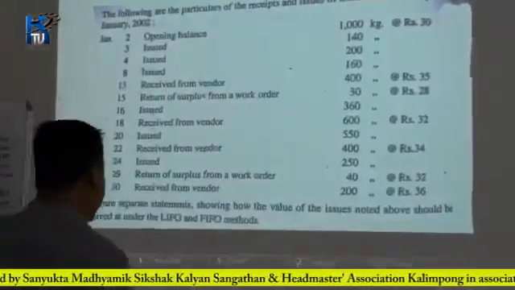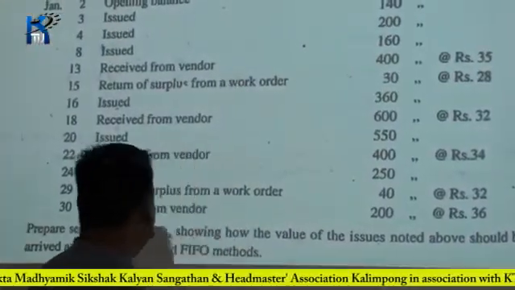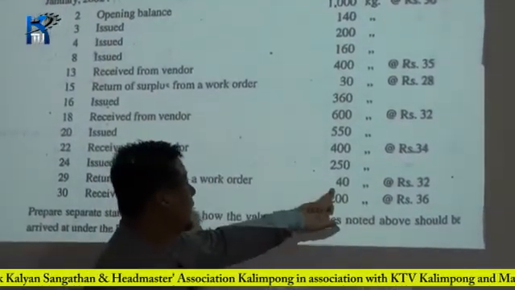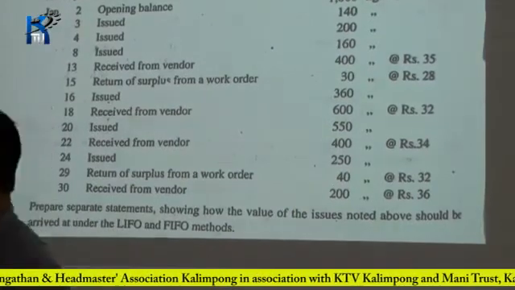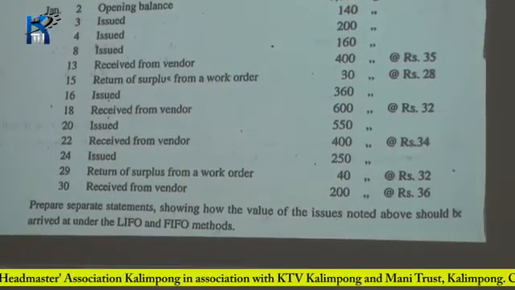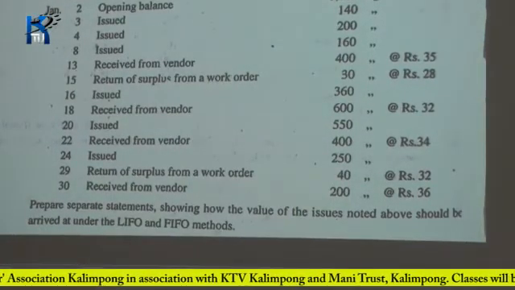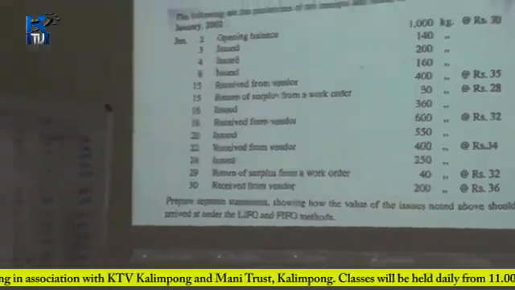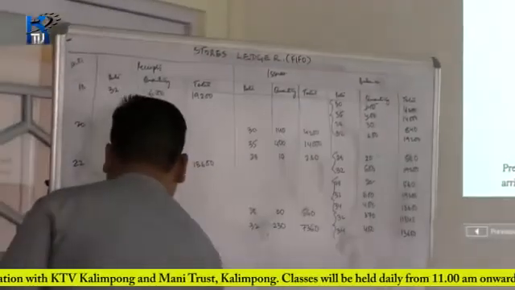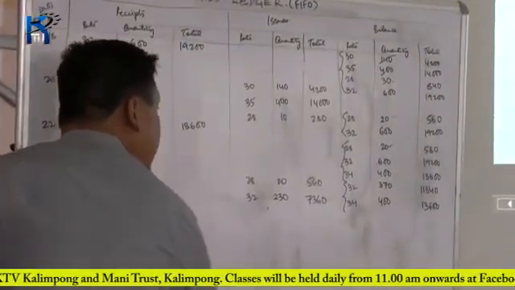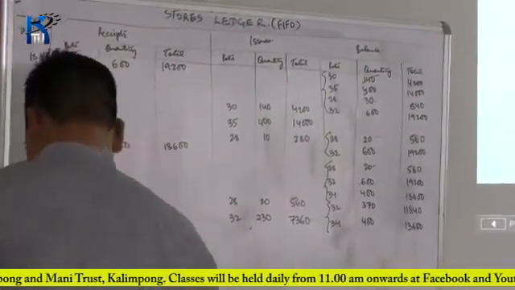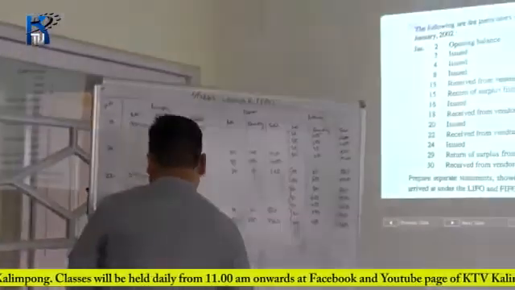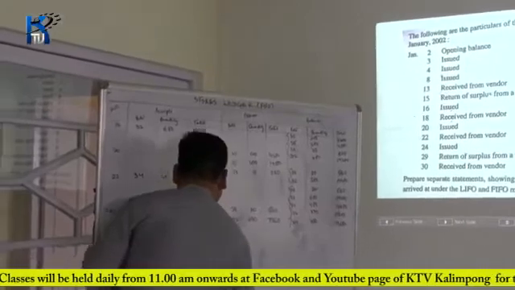Next, on 29th, there has been a return from the work order, 40 kg of rupees 32. There has been a return from work order, so it is a receipt for the stores department. 40 kg of rupees 32, amounting to 1,280.